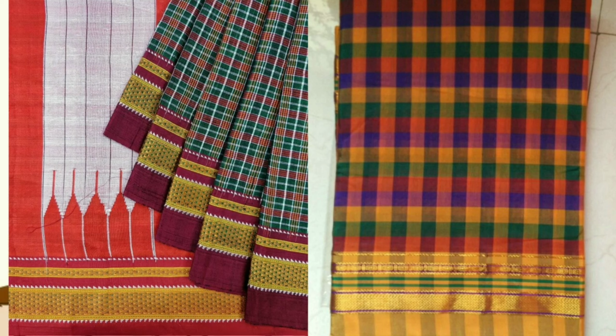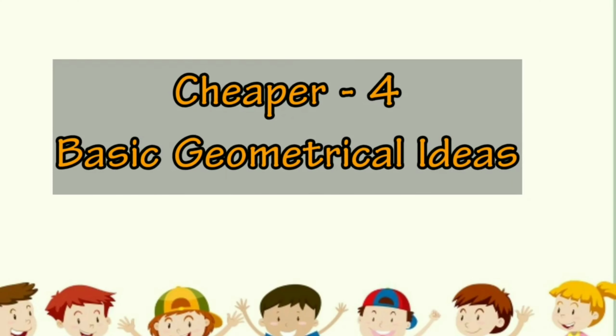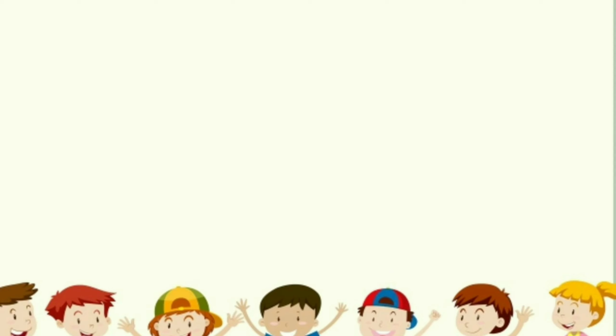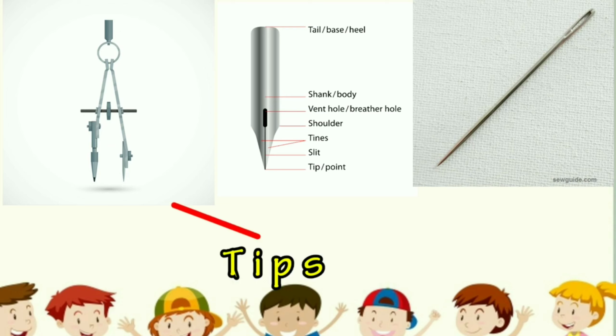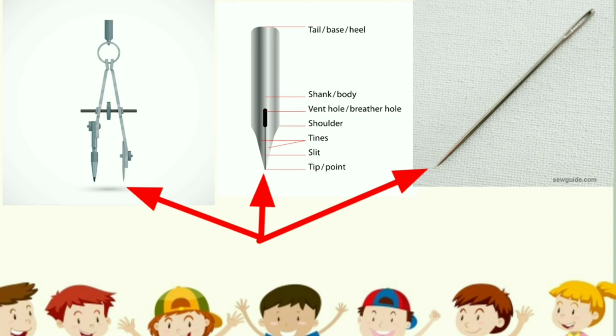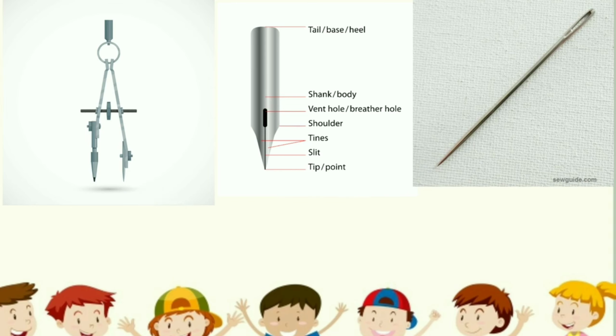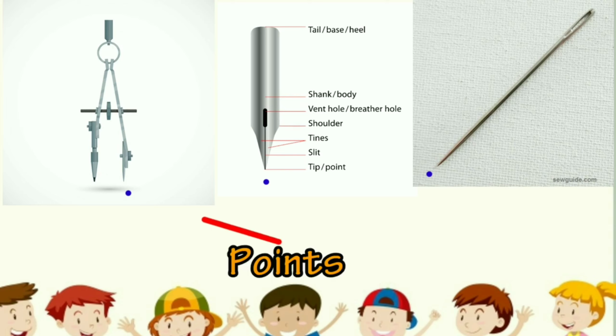So, dear students, today we shall learn some interesting facts that will help you to know more about shapes. So, let's begin with basic geometrical ideas. Dear students, have you ever seen the tips of a compass, pen and needle? How small are the tips of these? Really thin and minute, right? Yes, the small and thin dot formed when you place the tip of a pencil, compass or needle on a paper will give you an idea of a point.